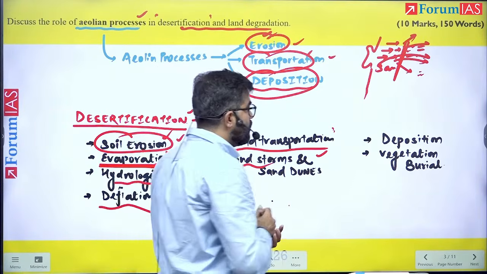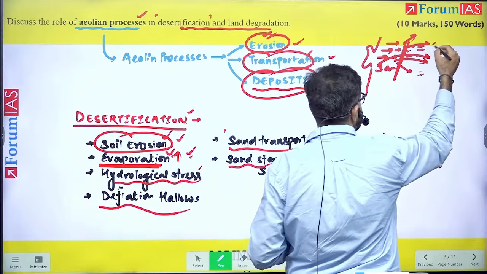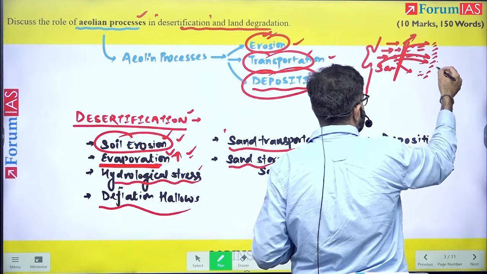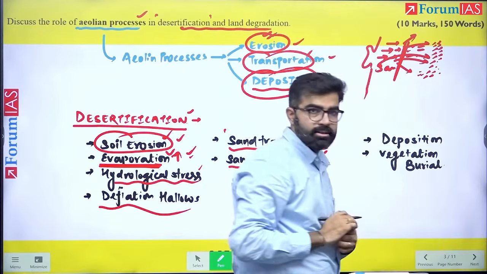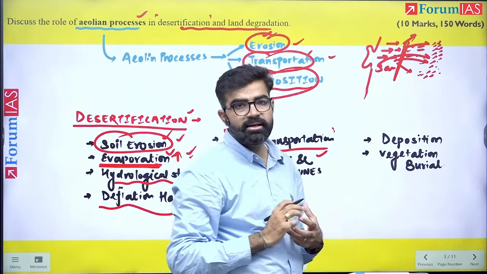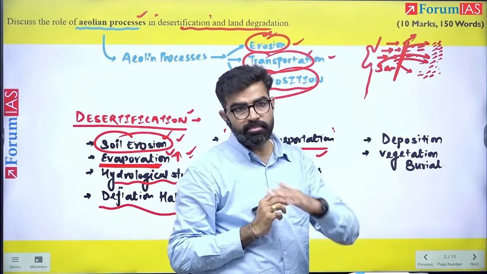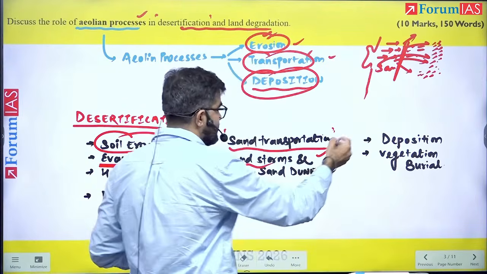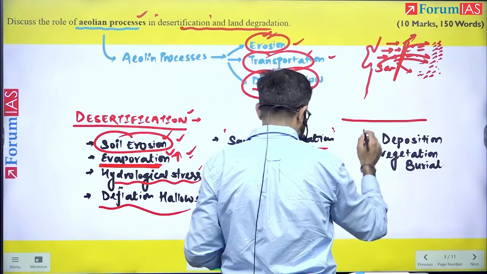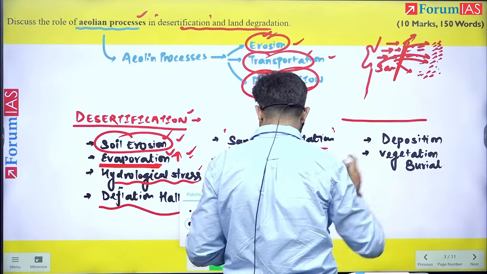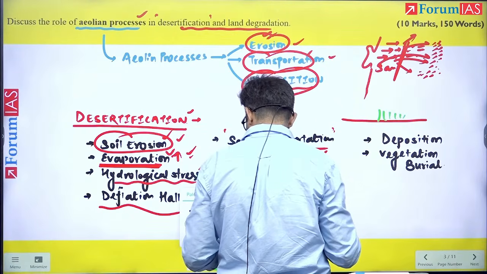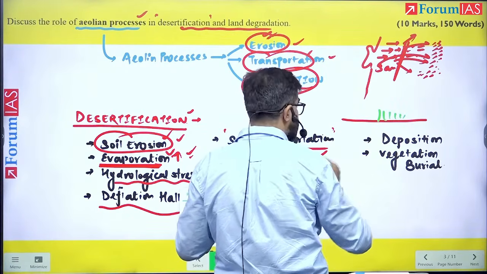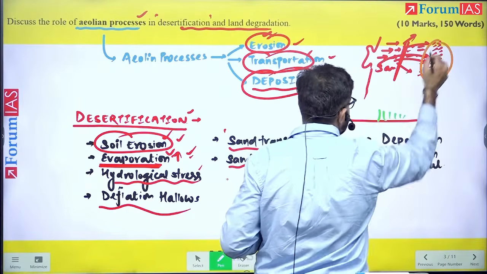Okay. Now, whenever transportation is there, it can come with a lot of sand particles, right? When these sand particles are deposited in new areas, the upper soil, let's say this was the fertile area, and here you had some vegetation, for example, this is some vegetation. Now this area, because of the sand transportation, what will happen?